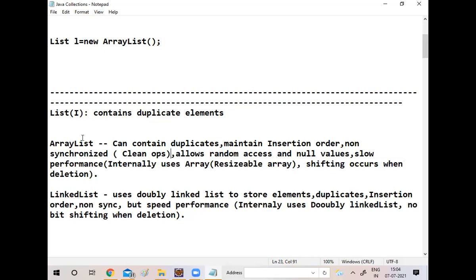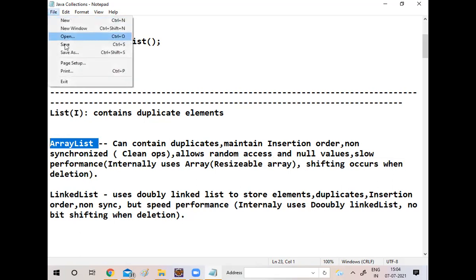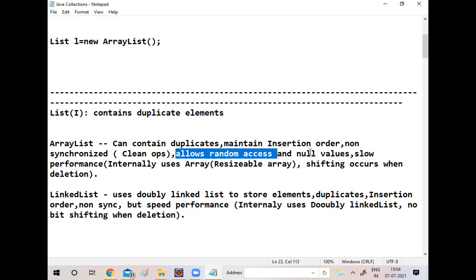But here, ArrayList is a non-synchronized one. That is the main feature of ArrayList. It allows random access and null values. You can access any value randomly and it will store null values as well. Null value means nothing, not empty, it's null. String default value is null.